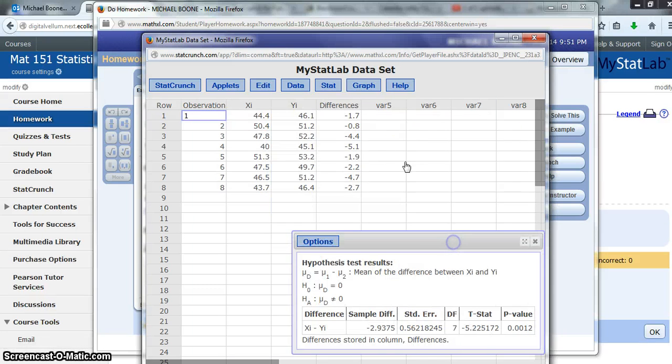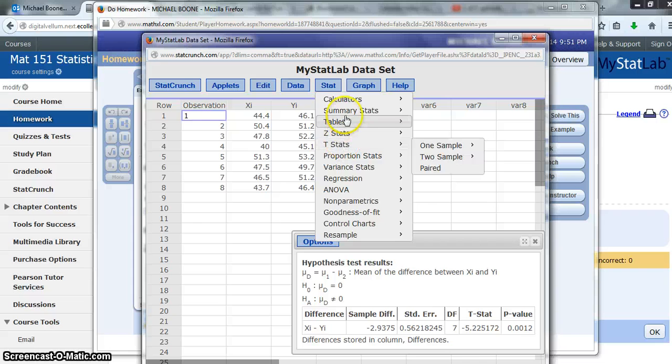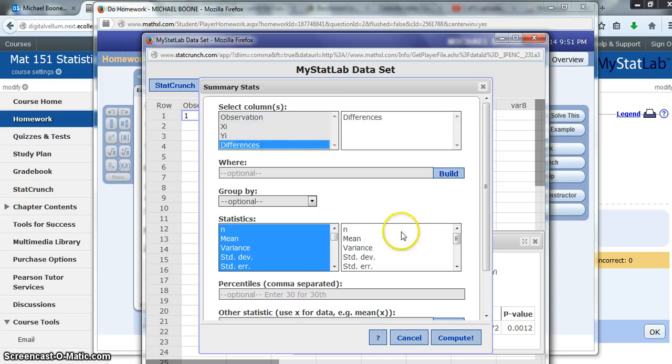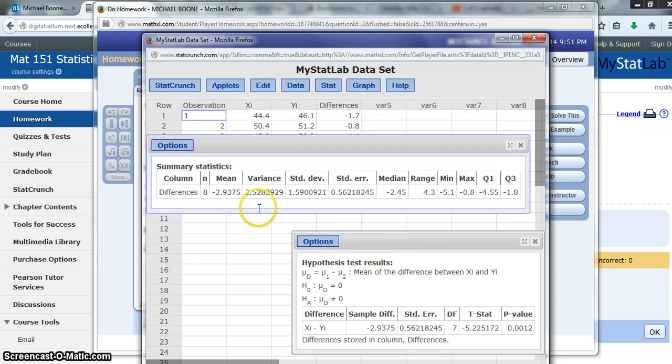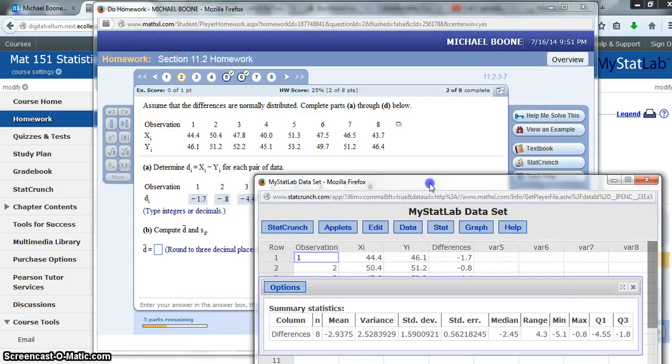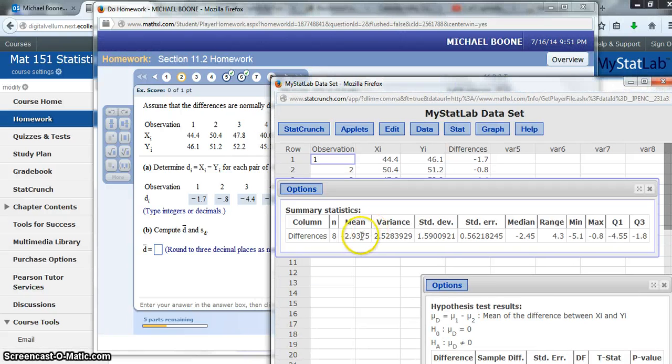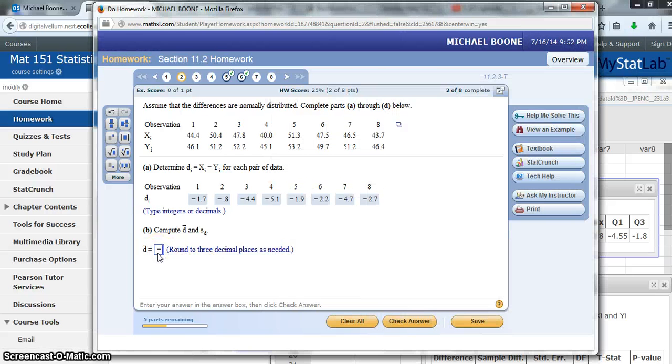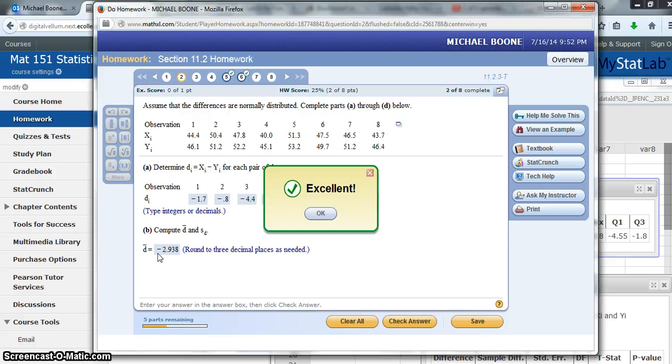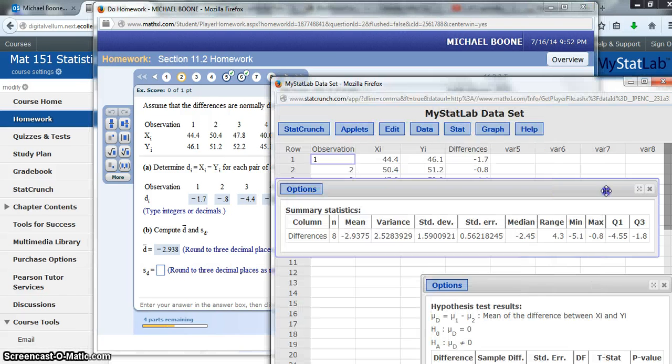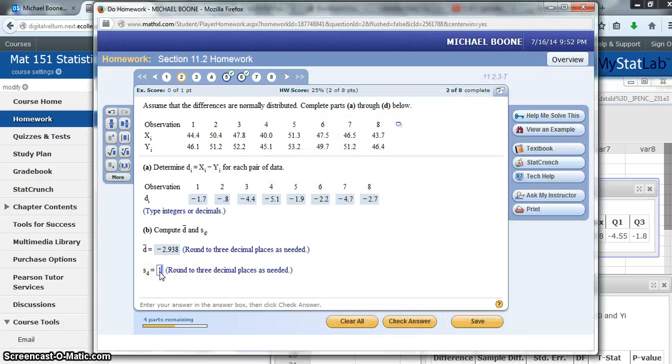It gives me this difference column, all those values that we just typed in. If I want to find the mean and standard deviation, I could just do summary stats of my differences. The mean difference is negative 2.938, and my standard deviation is 1.590.